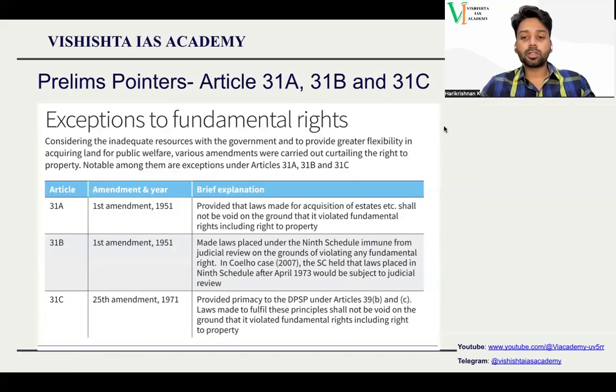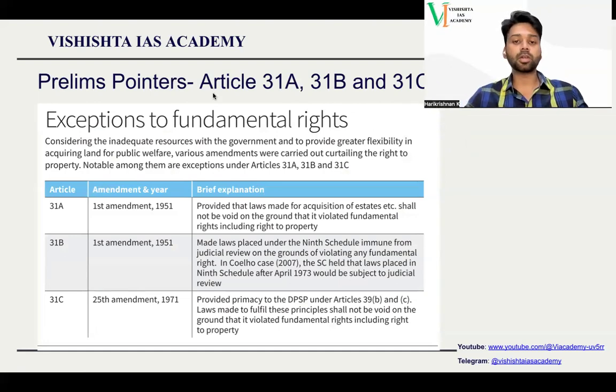From the prelims point of view, you must know that this topic is very important. Just by looking at the articles, you should know this is one of the most important topics. There are 3 articles which provide exceptions to the fundamental rights: Article 31A, 31B, and 31C. You should also know that Article 31, which provided the fundamental right to property, has been removed. And now we have 3 important articles: Article 31A, 31B, 31C.